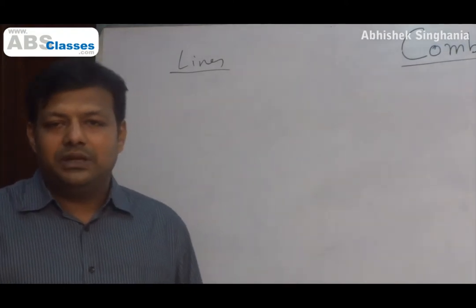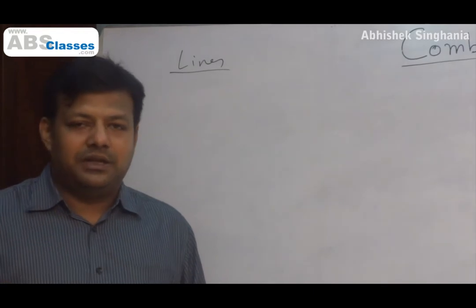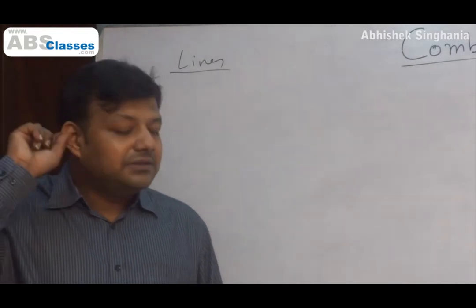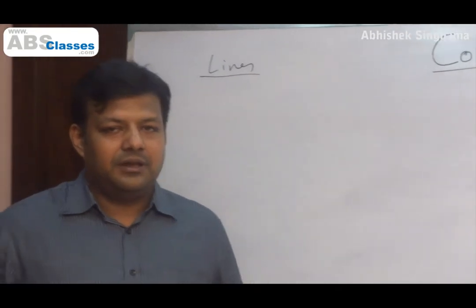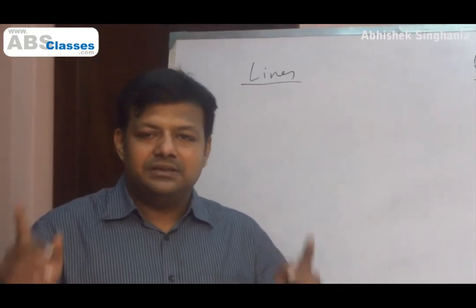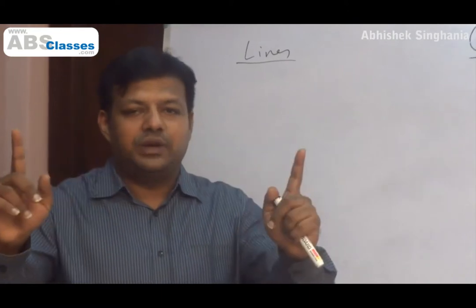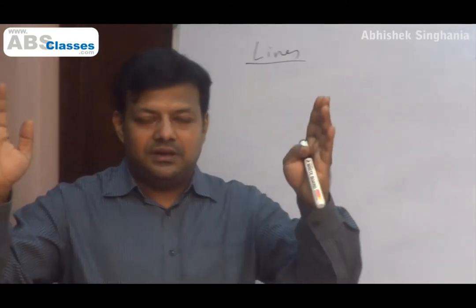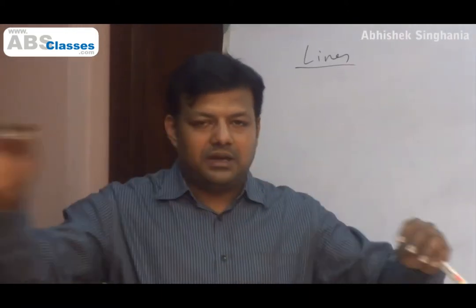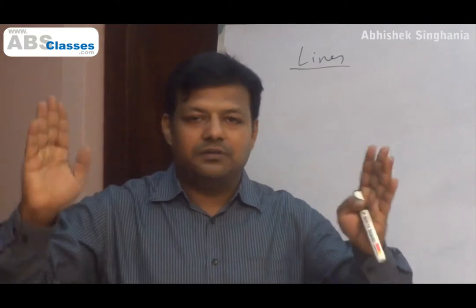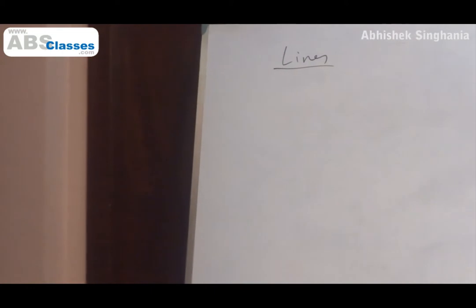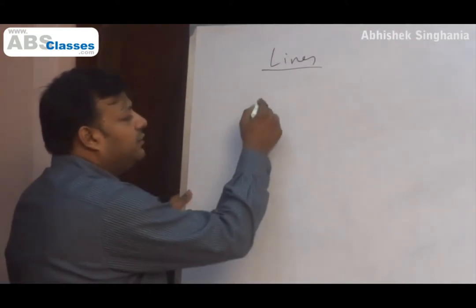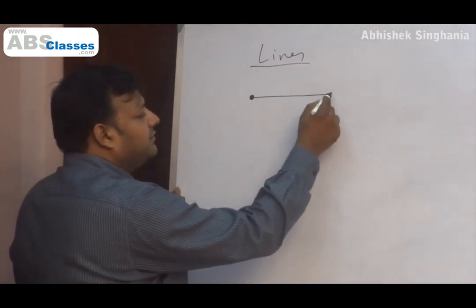How many points do you need to make a straight line? The answer is very simple, 2 points. Line segment. Not to get into technicalities, the line, the way we know it, has 2 ends, and the 2 ends are connected by a straight line. That is what we call a line. That is how we know it in its simplest form. So basically, we need 2 points to make one line.